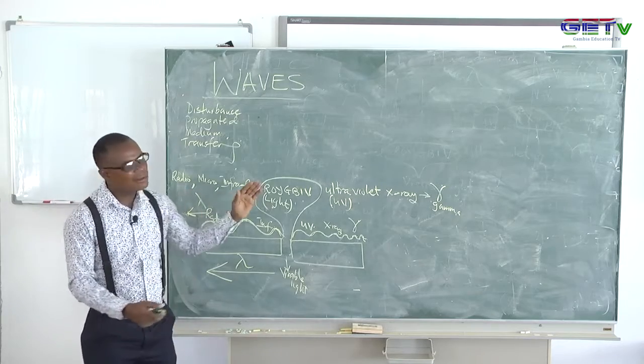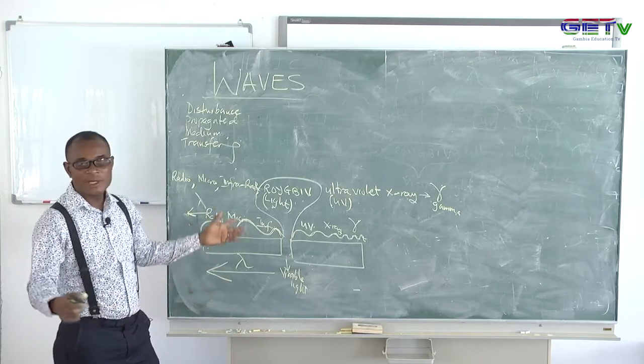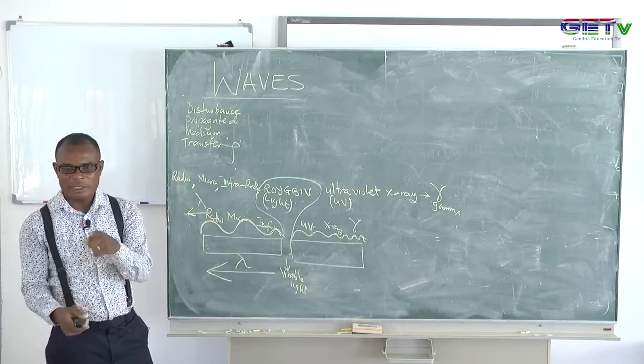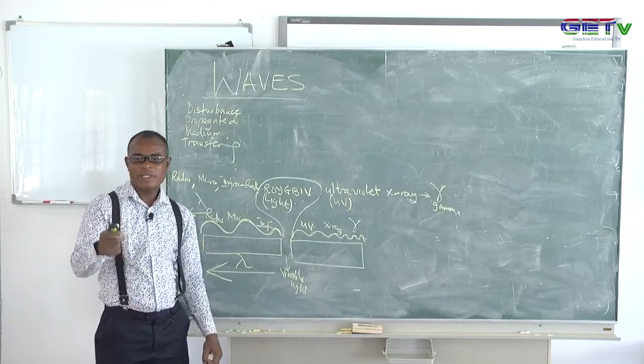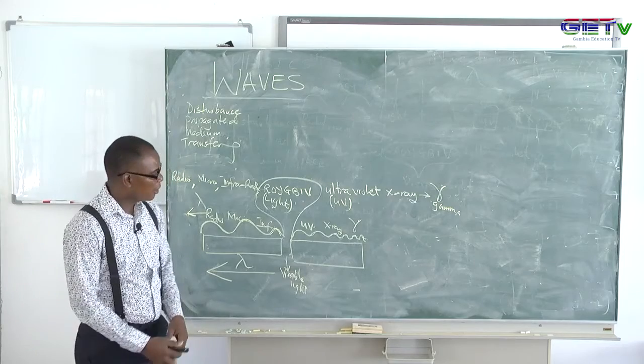So I've basically run through all the electromagnetic family. They belong to that family. The family is the electromagnetic spectrum. So I've already lined up all of them for you. I hope you're following. Now look at how this wave can be represented.